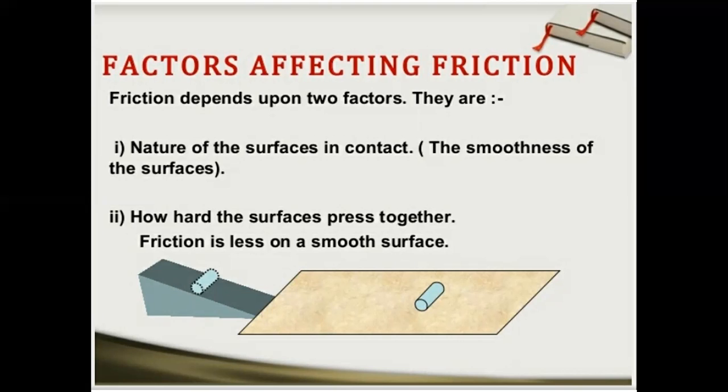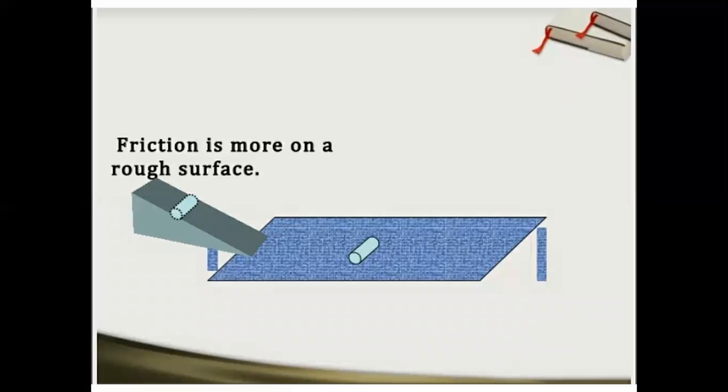Friction is less on the smoother surface. So two major factors are there on which the friction depends. First is the nature of the surface, and second is how hard the surfaces are pressed together. And one thing is already told to you, that friction is less on the smoother surface. If the surface is smoother, the friction will be less.